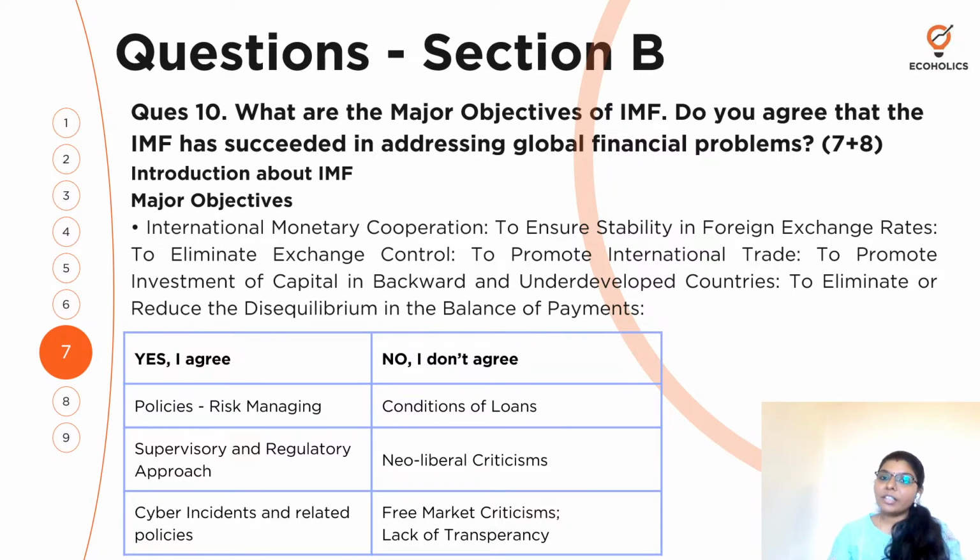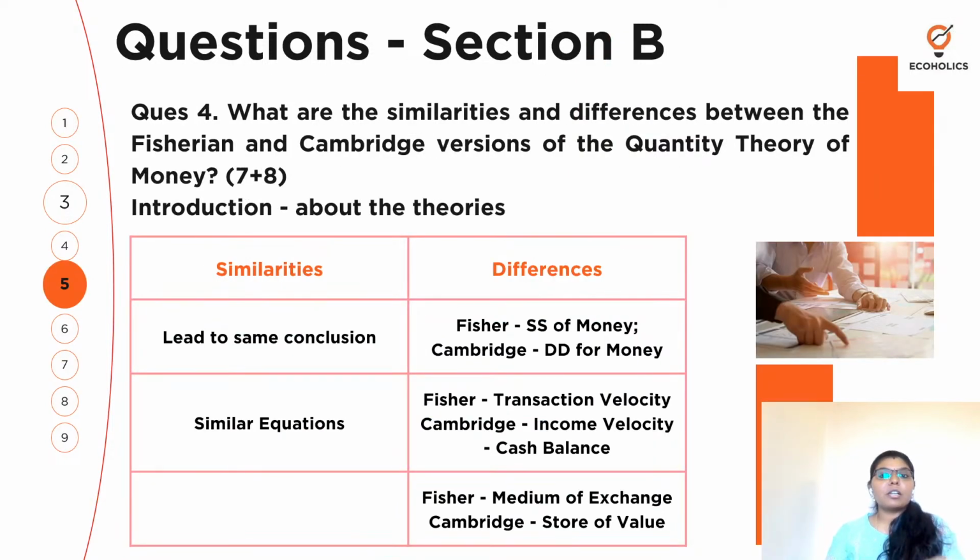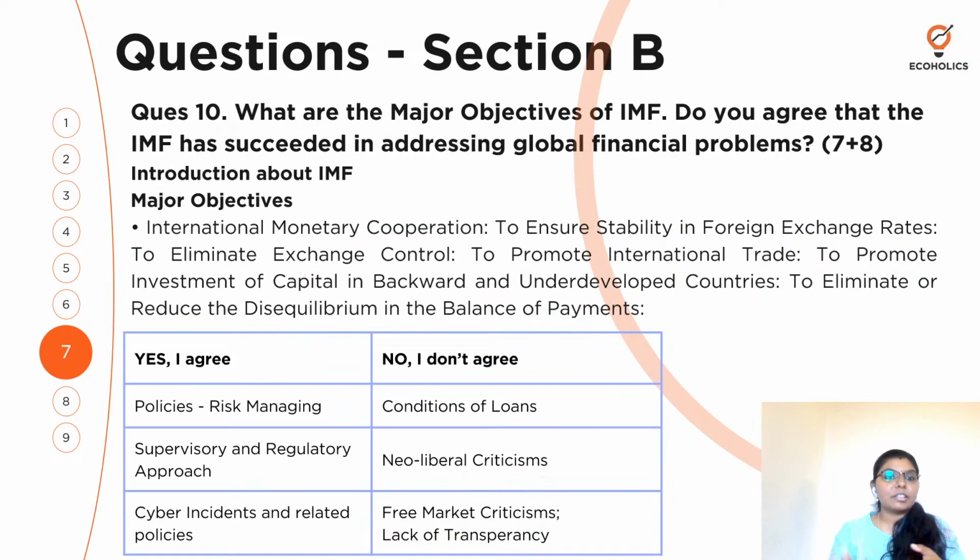Of course, when the previous question was talking about theories, like the quantity theory of money and its versions, you cannot link current affairs there, but here you can, right? So if you are agreeing, you can also give a conclusion.